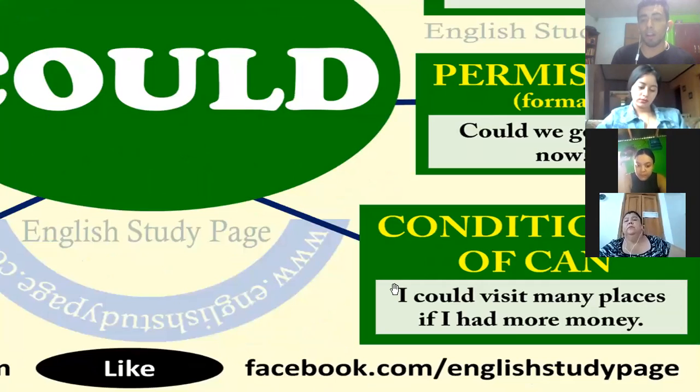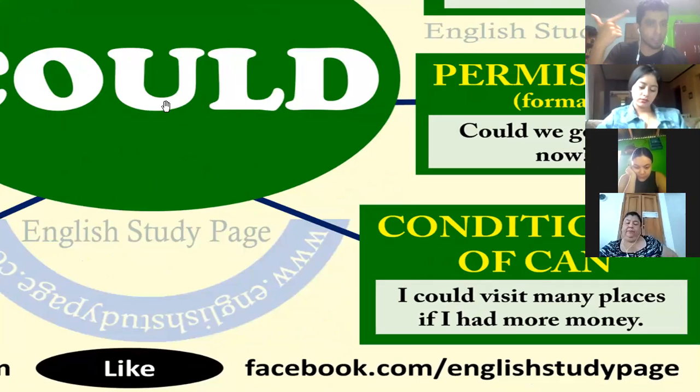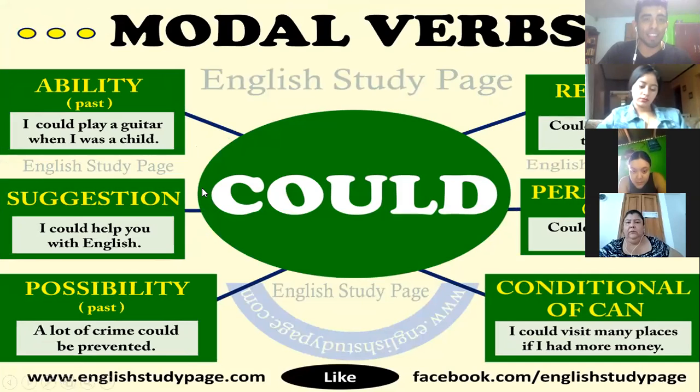And the conditional of can. Yeah, this is actually the third conditional. I don't know if you know about the conditionals that we have: first conditional, second conditional, and third conditional. But this is a more advanced grammar topic. Oh, and also there exists the zero conditional too, so four conditionals: zero, first, second, and third. But don't worry, they are easy. And we don't use them to talk.